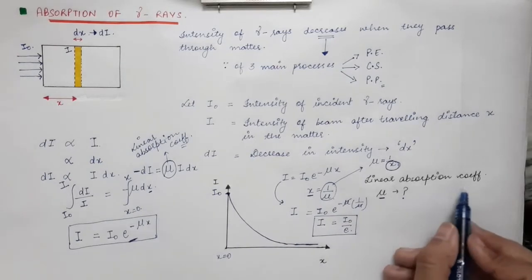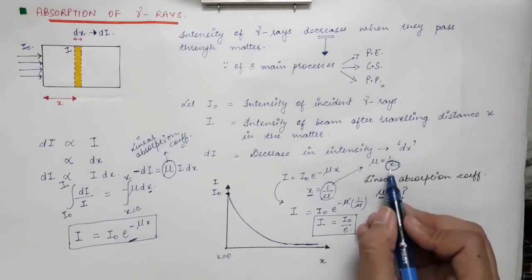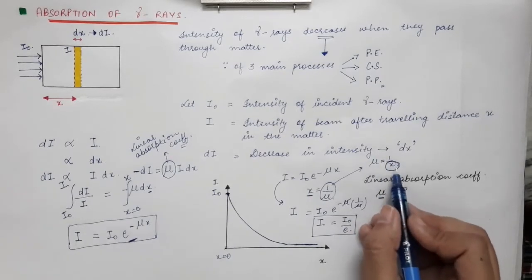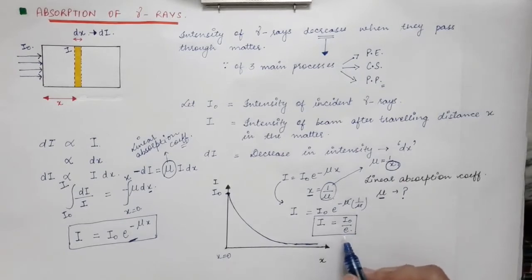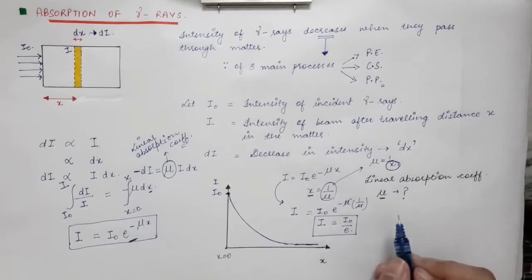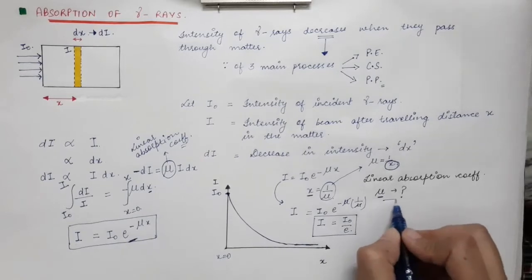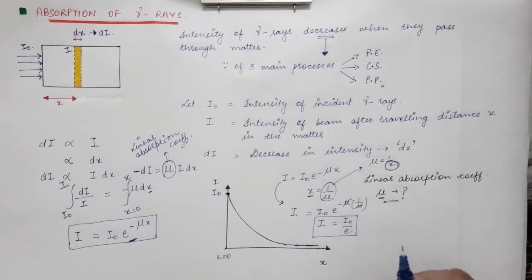So the linear absorption coefficient is defined as the reciprocal of that thickness of the medium at which the intensity of the gamma rays goes to 1 by e of its initial value. So this is how we define the linear absorption coefficient of a medium for the case of gamma rays.